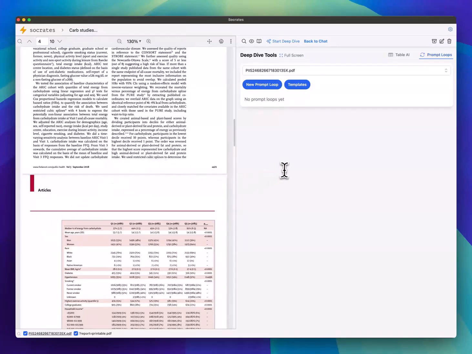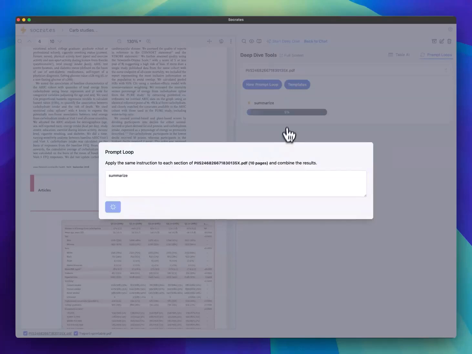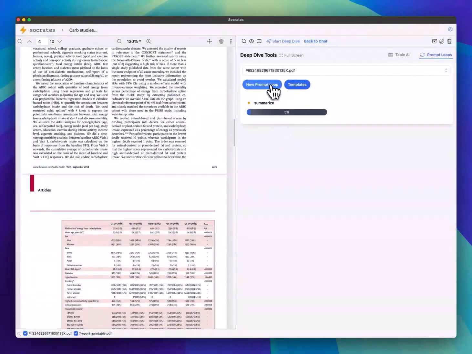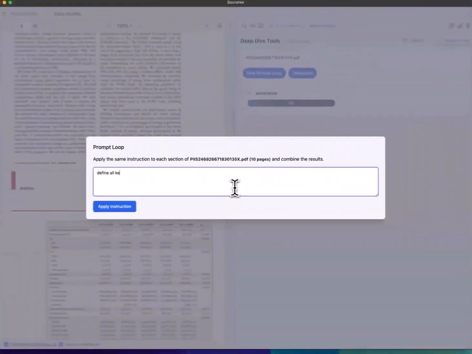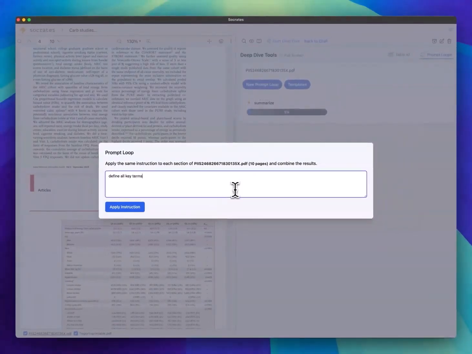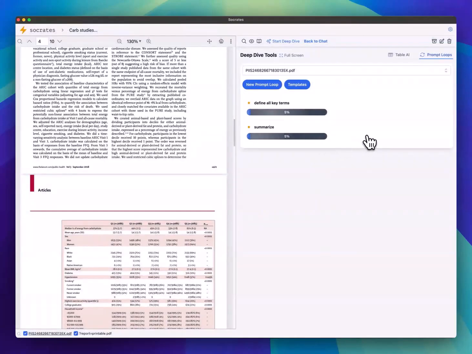So it does its best, but not all documents have structured sections like this. But you can just give it a shot to see what comes out of it. So let's just try summarizing this document according to section. And then we can also, for example, say define all key terms.